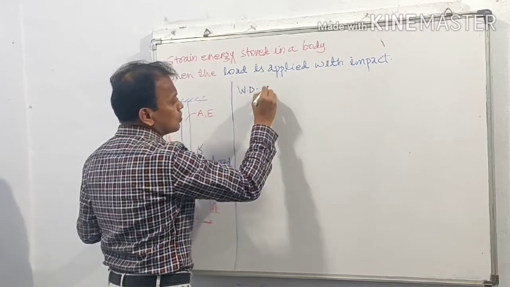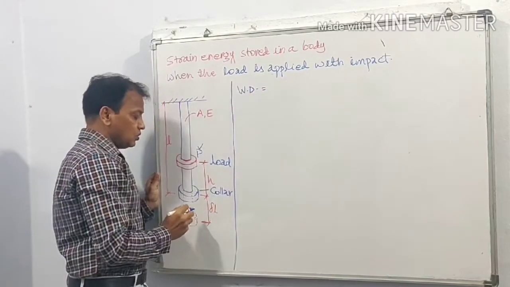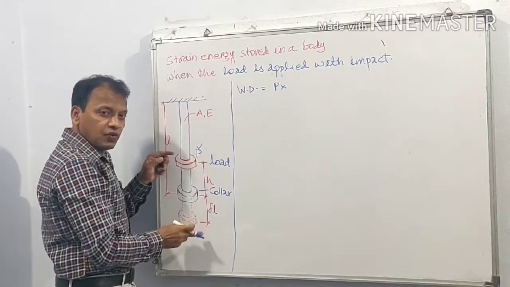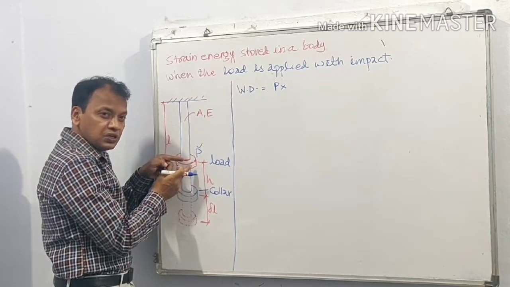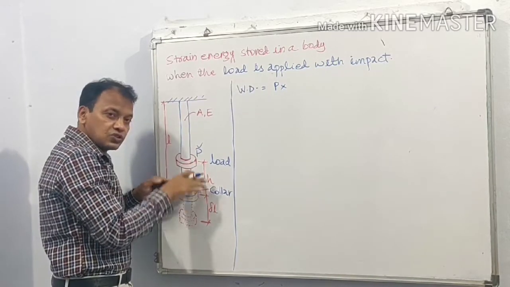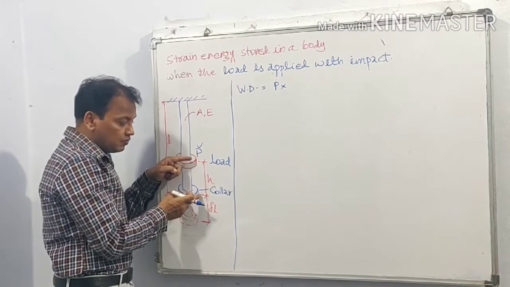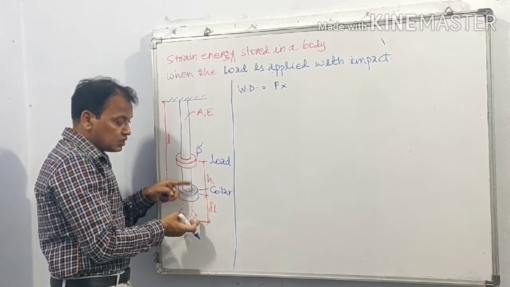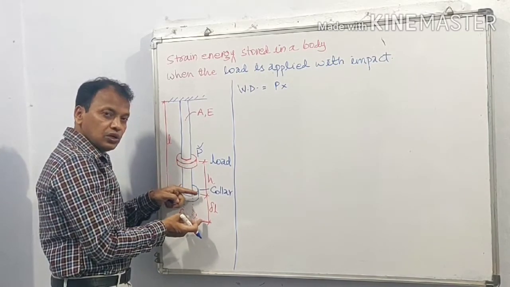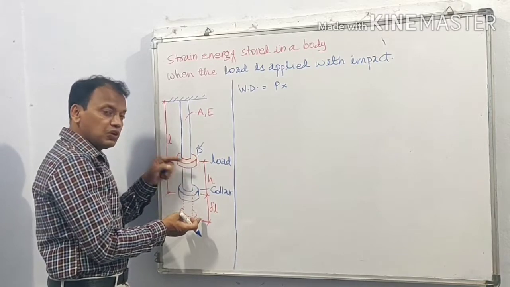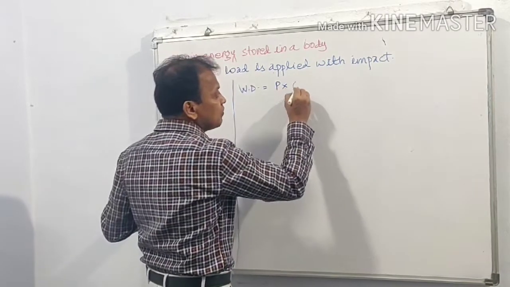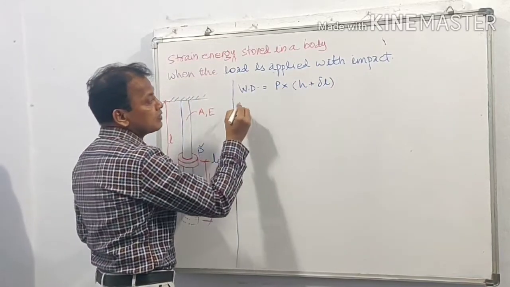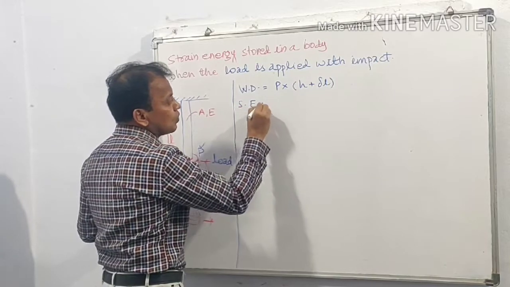Work done is equal to force into displacement. Now force is P, which is causing displacement. This load P is moving through distance h when it is falling through height h, but again due to deformation this load is moving through length delta L, therefore h plus delta L. Now we can equate strain energy and work done.